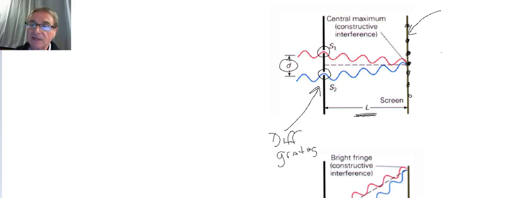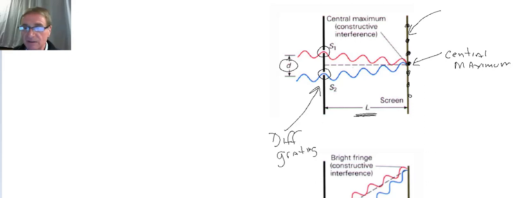Okay, and this area right here, that dot right there, is called the central maximum. Okay, central maximum. And then we're also going to get dots to the north of the central maximum and to the south of the central maximum, or up and down.